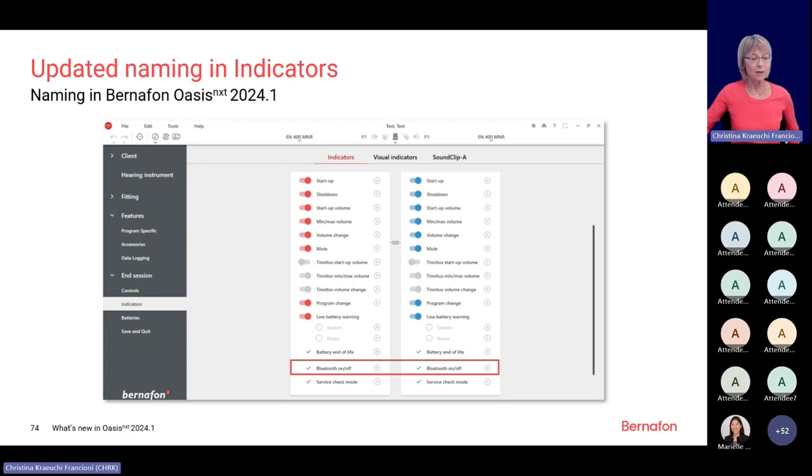Now in 24.1, you will see it has been renamed to Bluetooth on and off, because Bluetooth explains more what this feature is, as it can also be used at another moment than sitting in an airplane.